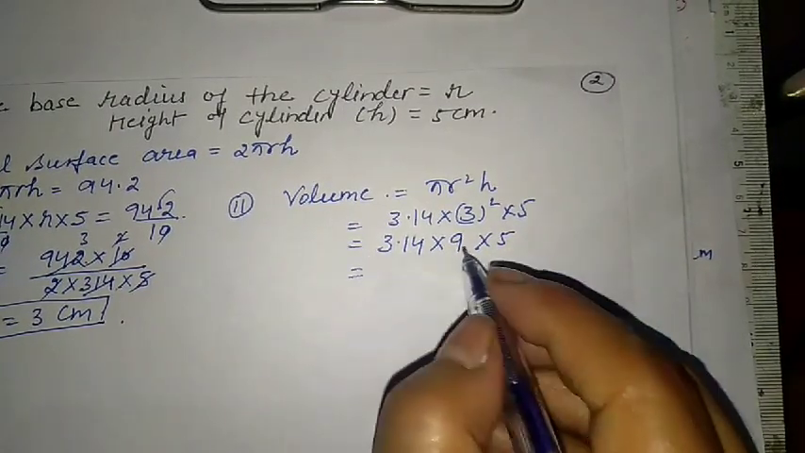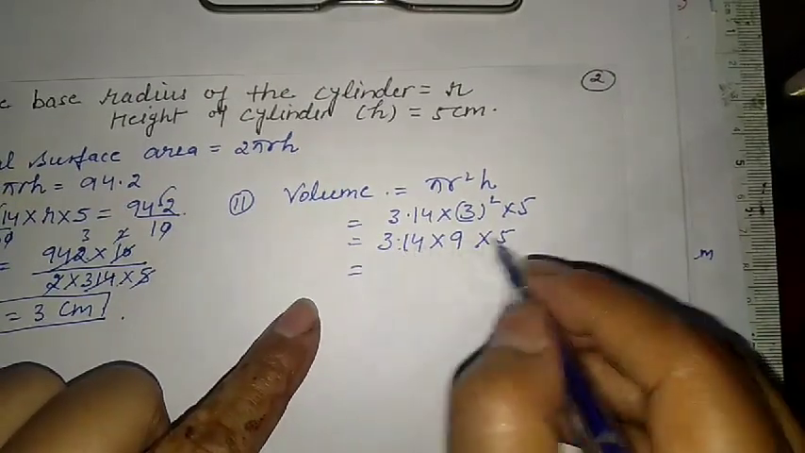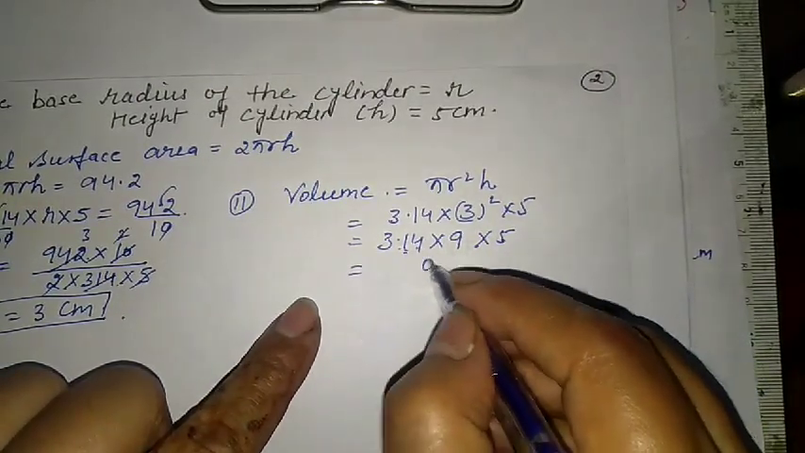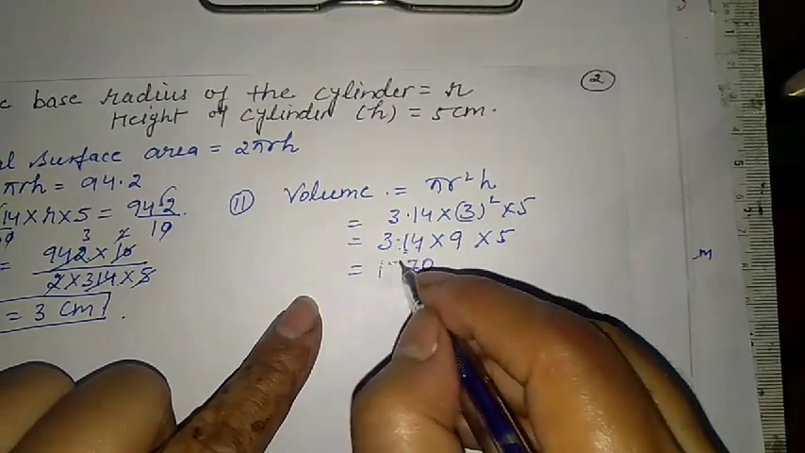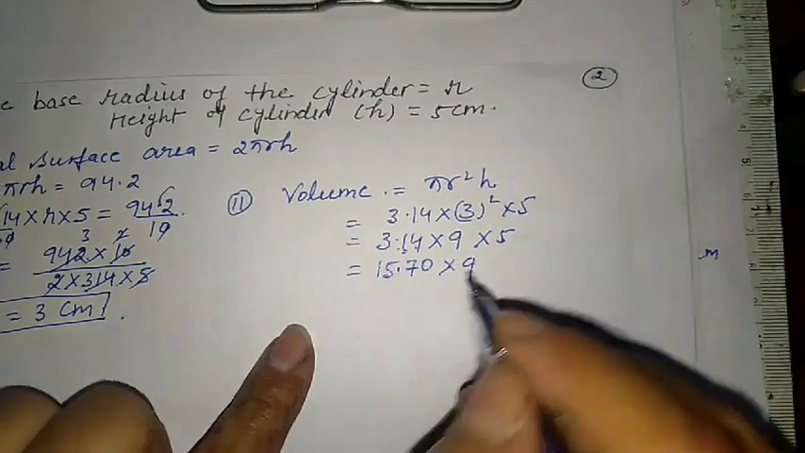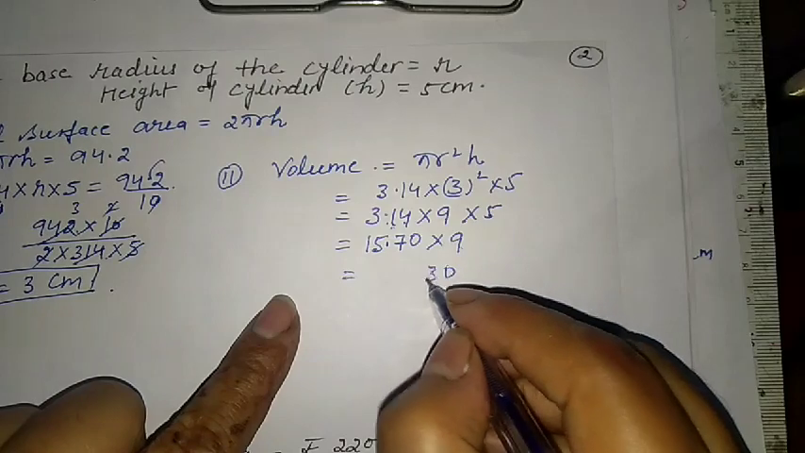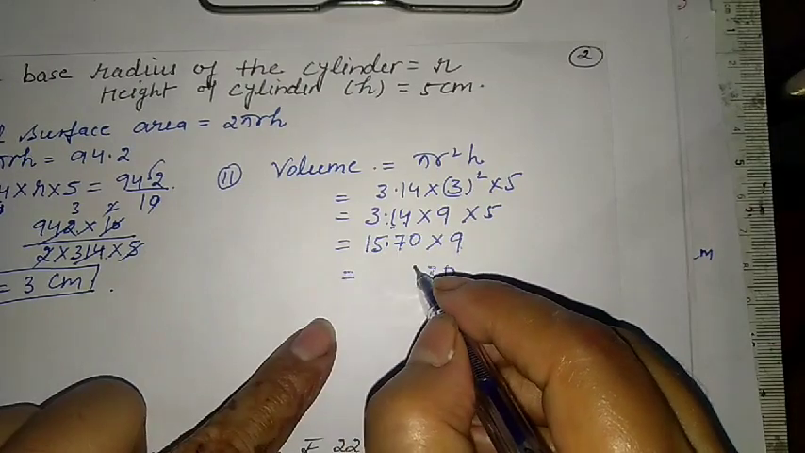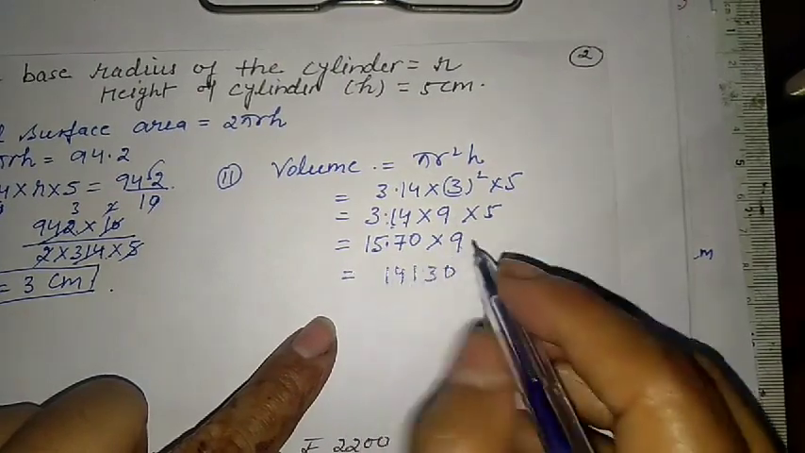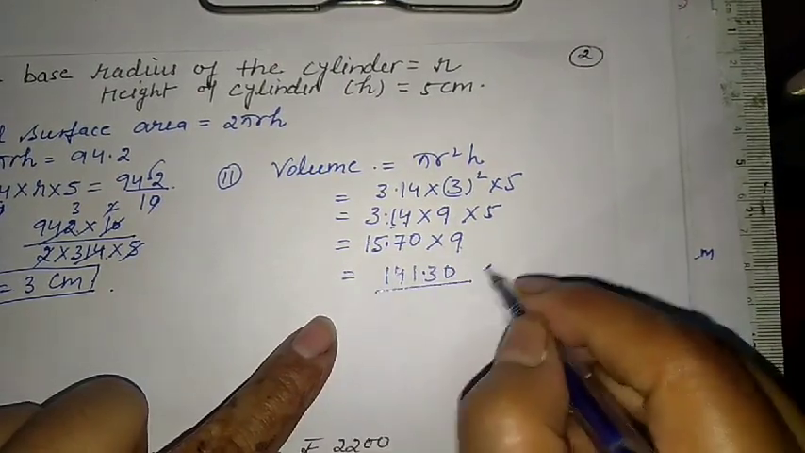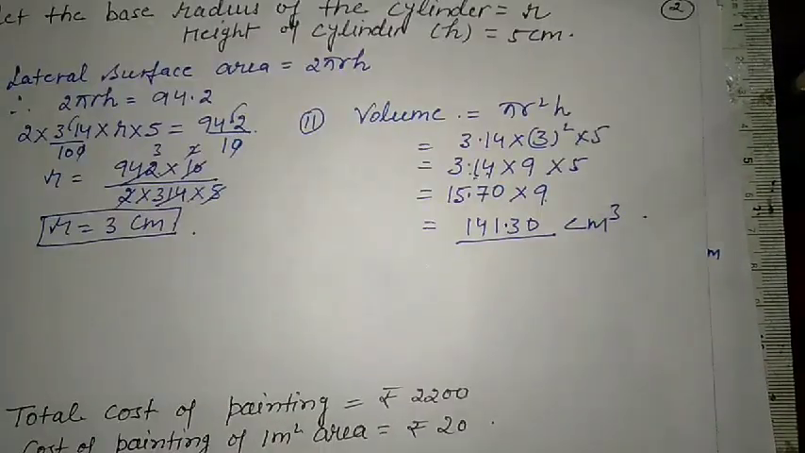If we multiply, we can multiply these two first. 5 4s are 20, 0, 1, here is 7 and 15. Point after 2 digits. Now we can multiply it with 9. So we get 141.30. This much of centimeter cube. This is the solution for the fourth question.